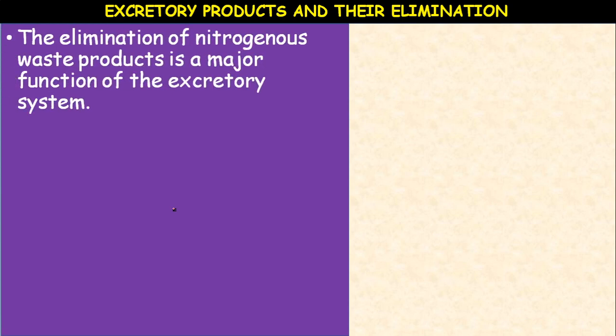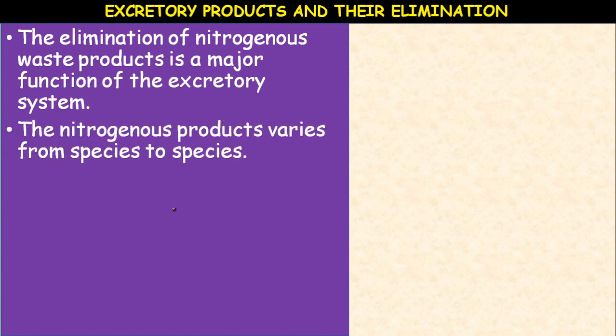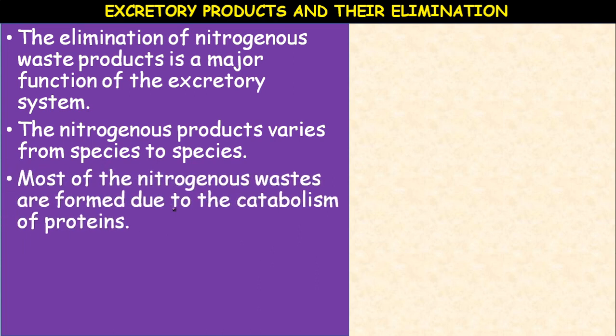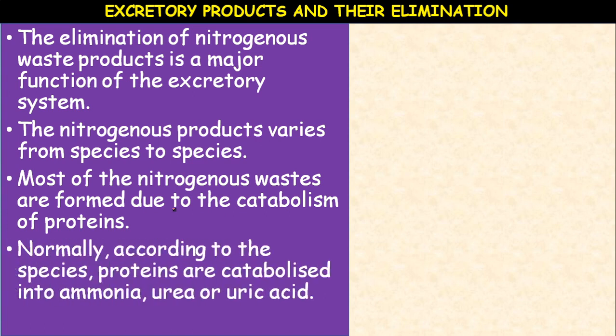So let us see. The elimination of nitrogenous waste products is a major function of excretory system. Okay, simultaneously, the nitrogenous products vary from species to species, from animal to animal. Most of the nitrogenous wastes are formed due to the catabolism of proteins, breaking down of proteins.